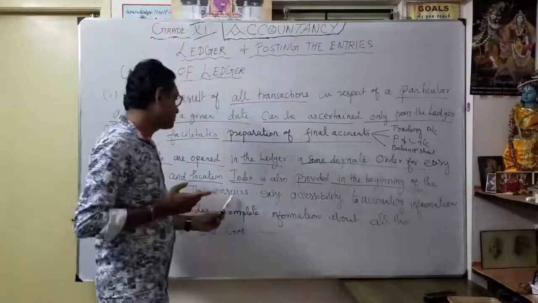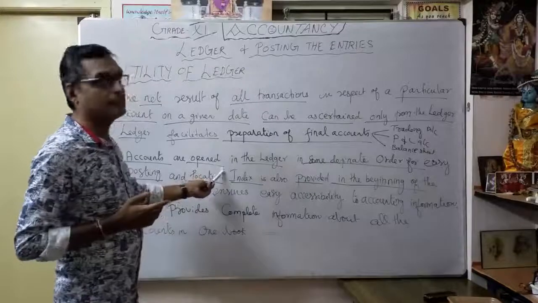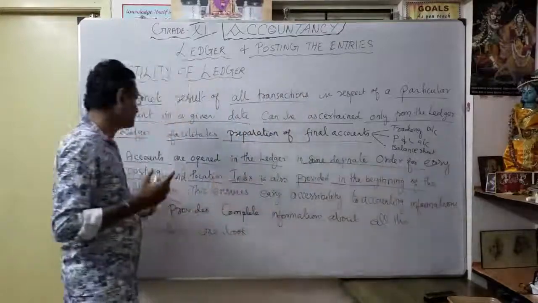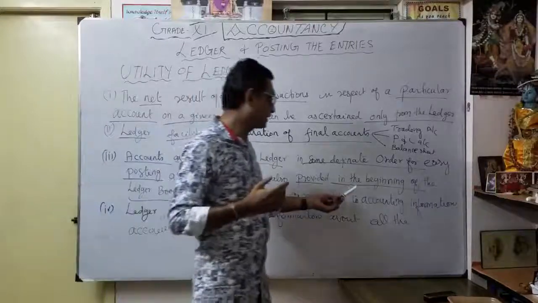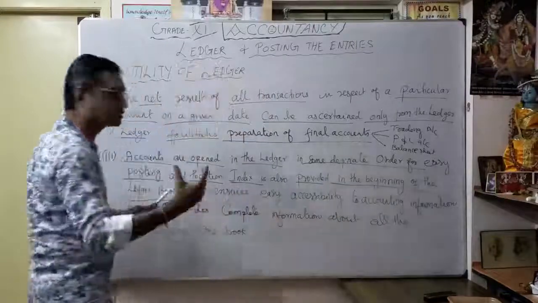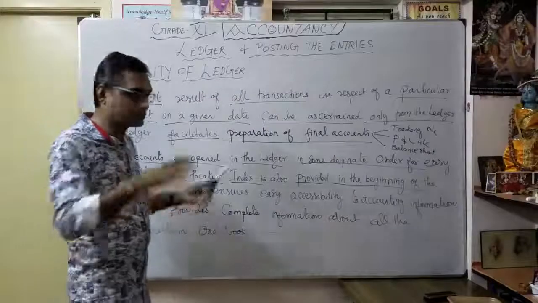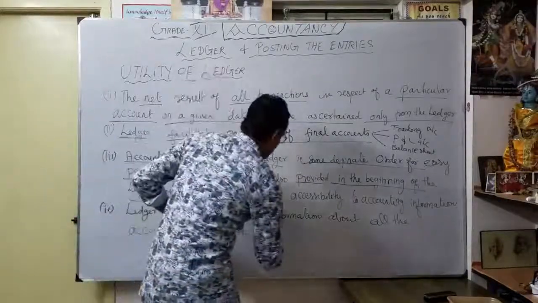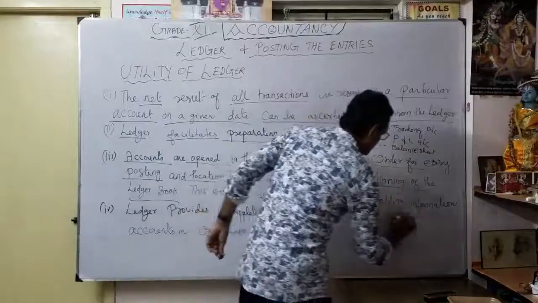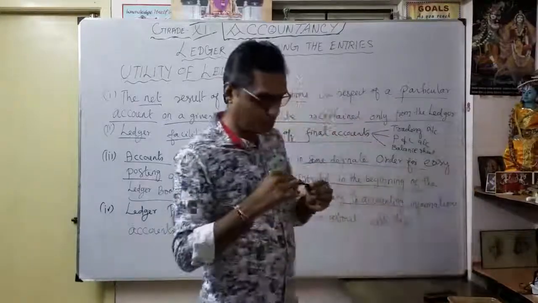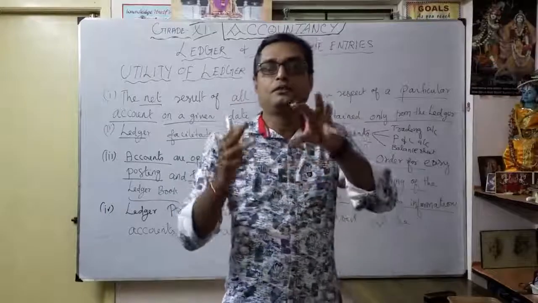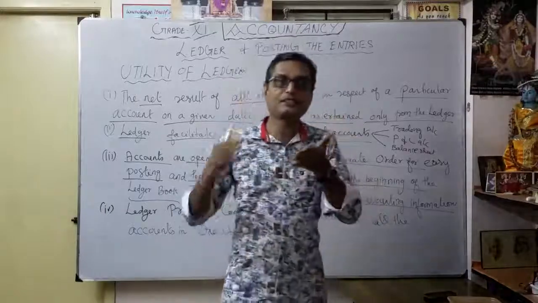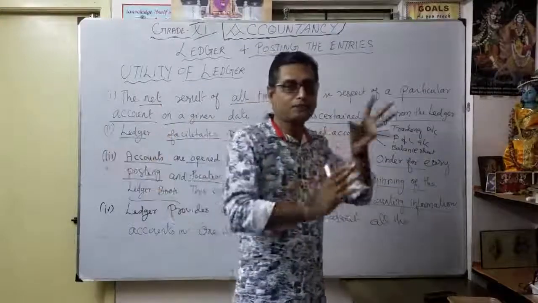Here it ensures accounts are opened in the ledger in some definite order for easy location and posting. Then an index is also provided in the beginning of the ledger. That's what I showed now, how the index is mentioned from the first page. This ensures easy accessibility. When you want to know, at the end of this month, what your sales is, you directly open your ledger, see the index, where the sales account is, and you can see the particular account directly.